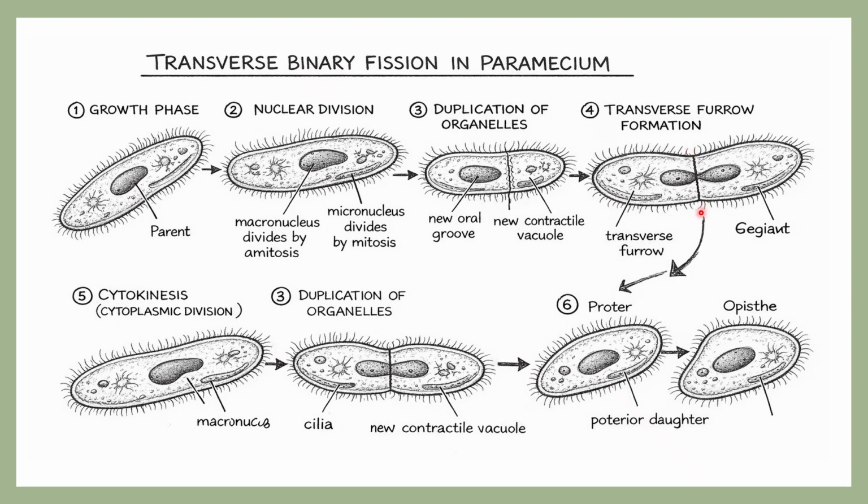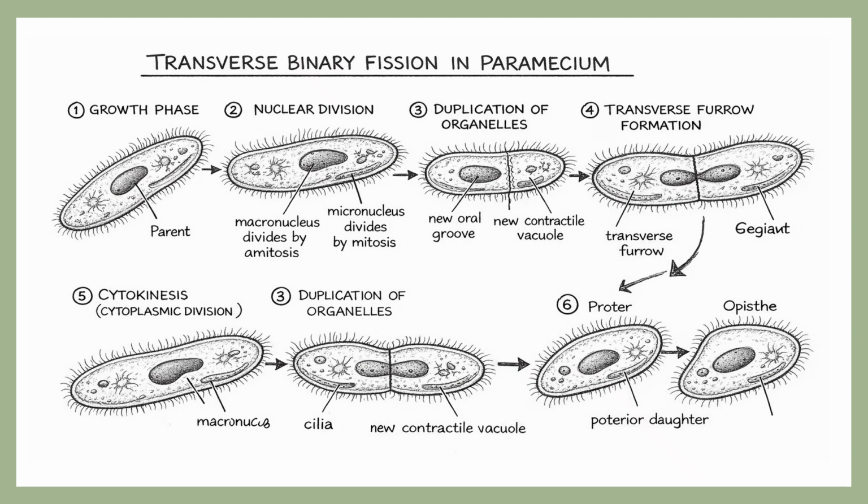First it starts from the sides of the paramecium body, later it deepens further, and because of this, ultimately the cytokinesis is also going to be over. As a result, two daughter cells are formed, one known as the proter, and the second known as the opisthe.